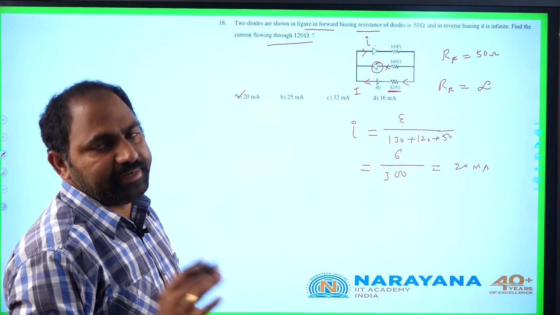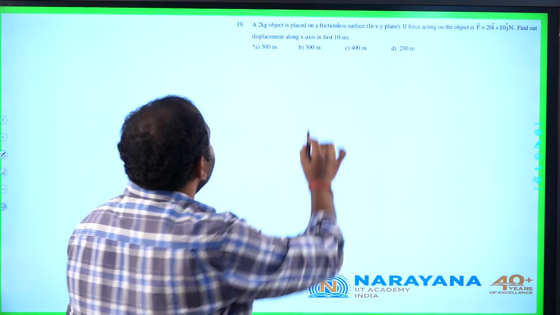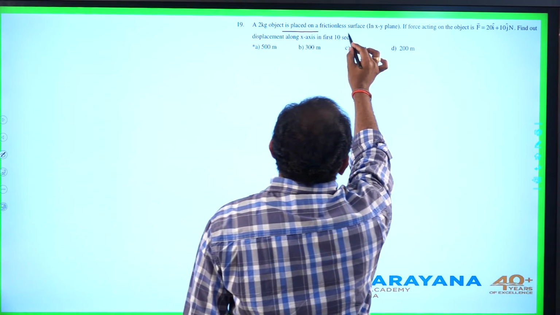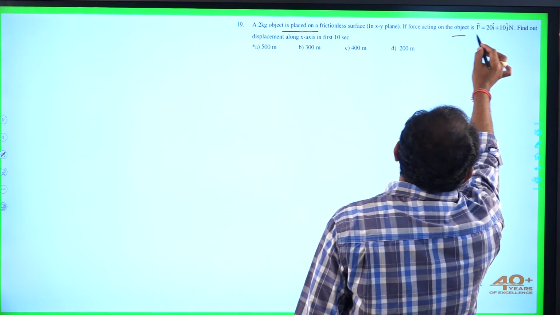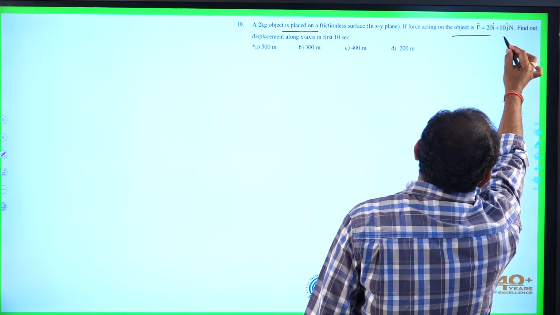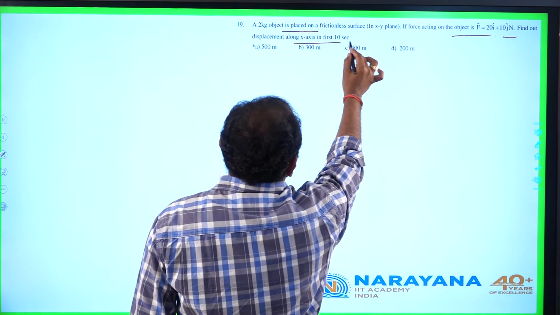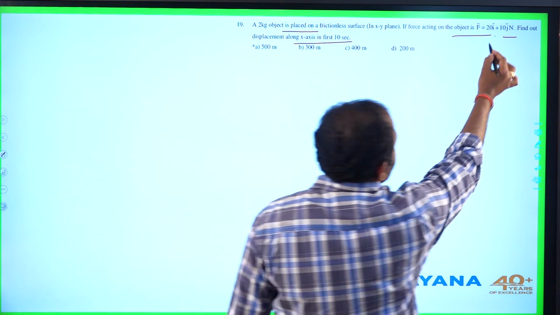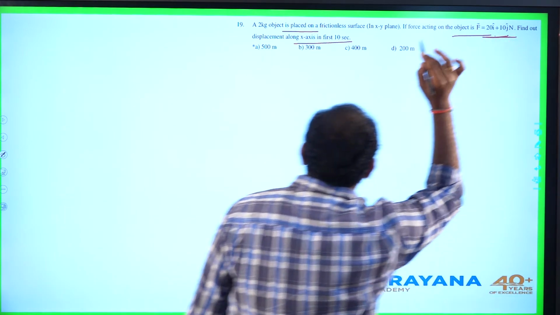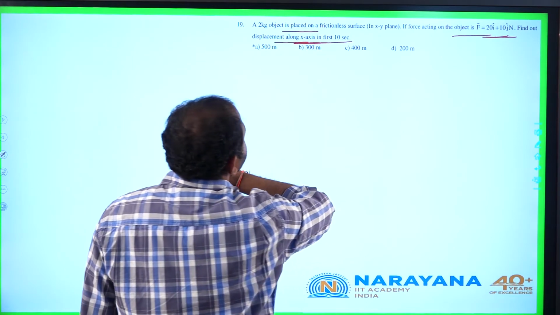Let us go to the 19th question. A 2 kg object is placed on a frictionless surface in the xy plane. If the force acting on the object is 20 i plus 10 j cap, find out the displacement along the x-axis in the first 10 seconds. Directly he has given the x component and y component of forces. He is asking about displacement along the x-axis only.